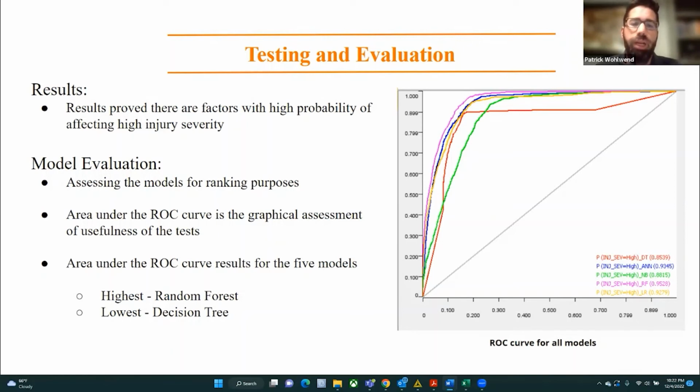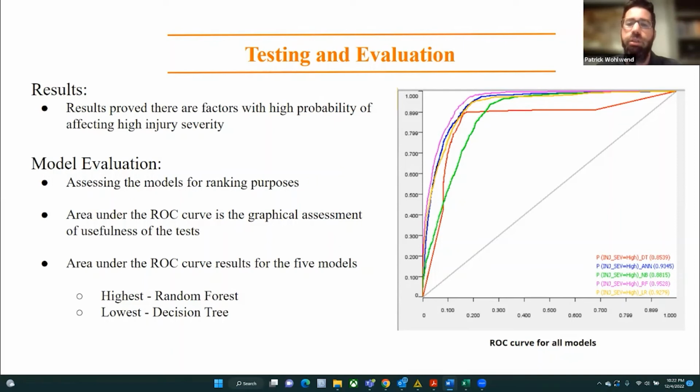Now, in order to rank models, we needed to take a look at the models individually and assess their performance. Luckily, there are ways to assess the test based on several factors, which include specificity, sensitivity, accuracy, and precision. Now, precision and sensitivity specifically are included in a measure called the ROC curve, which allows us to measure the area under the curve.